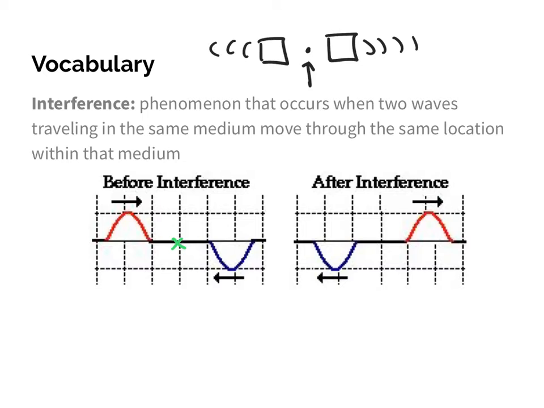So in interference, and this is what's interesting, there is no reflection taking place. Reflection only occurs, as in our last section, when a wave encounters a change in medium. If we have two waves interacting within the same medium, they will not reflect, but instead they will interfere. And that's what we're going to focus on in this section.